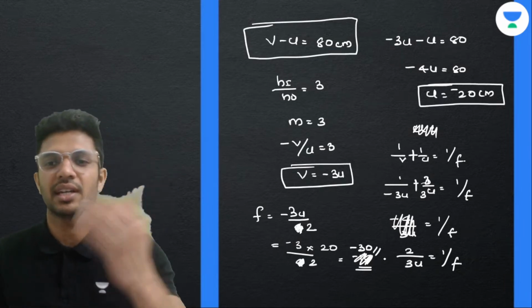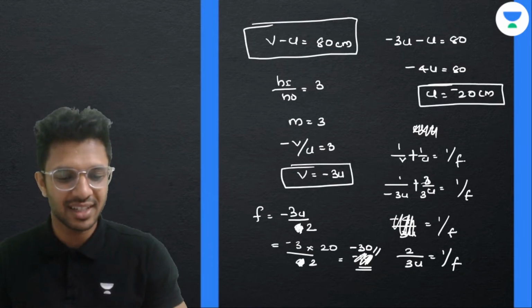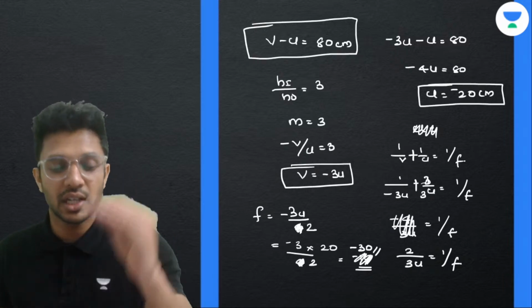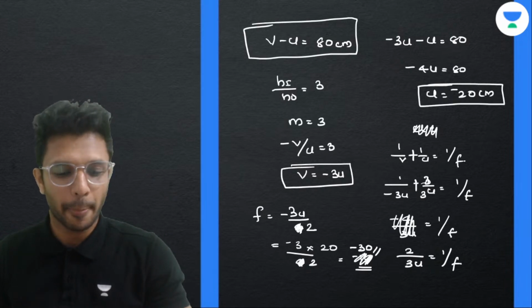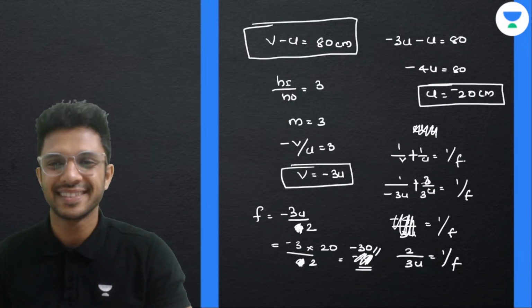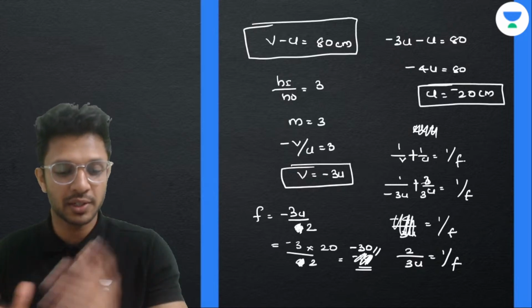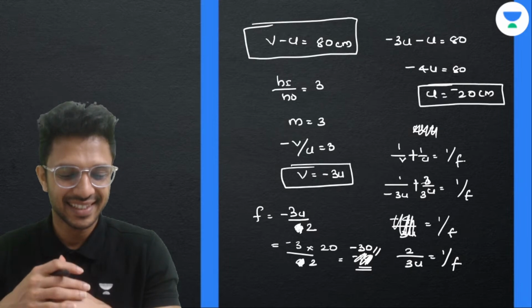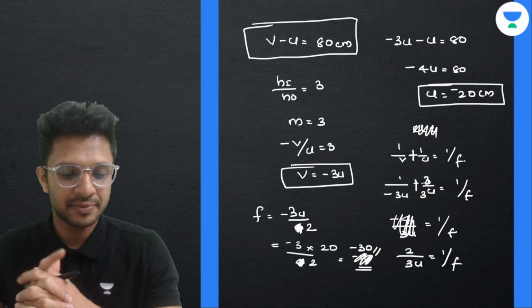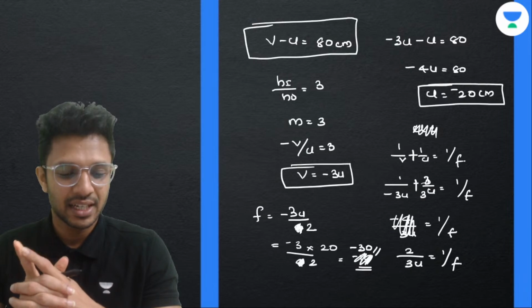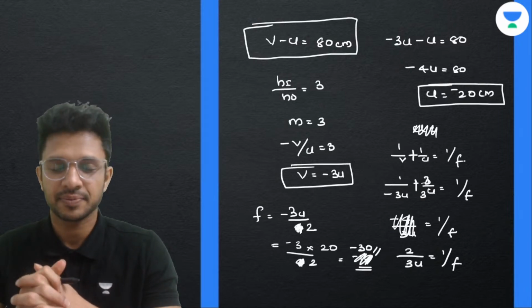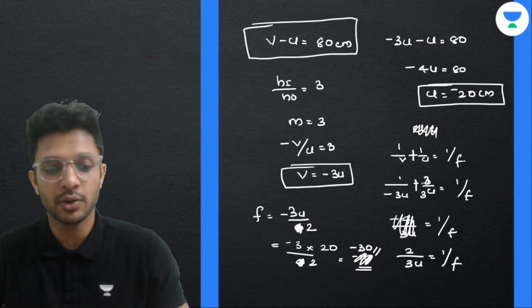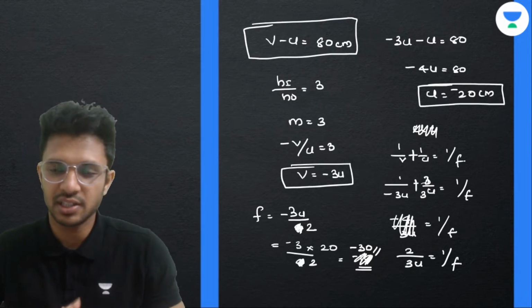Why don't you correct me? Sometimes I also make mistakes, and you can say, sir, you have put a minus there, actually the correct sign has to be plus. Okay, tell me. Whenever mistakes happen, tell me, sir, this is happening. Okay, yes. So we got the value of focal length also. We understood what kind of a mirror it is also. Nothing else is left. We just need to proceed further.